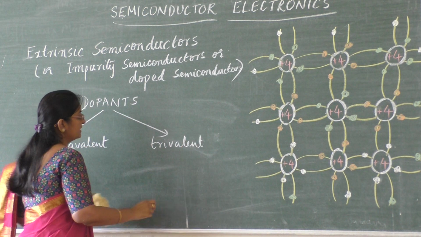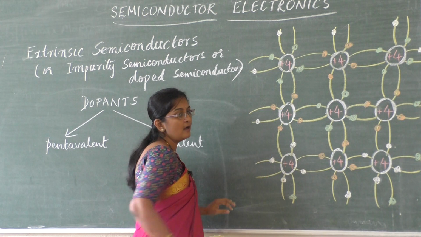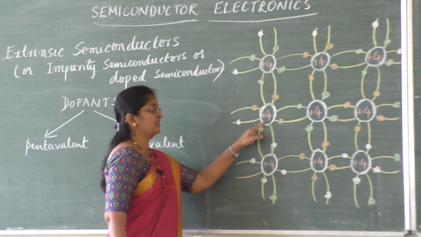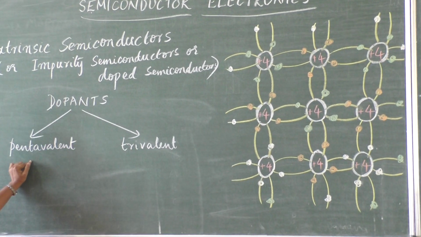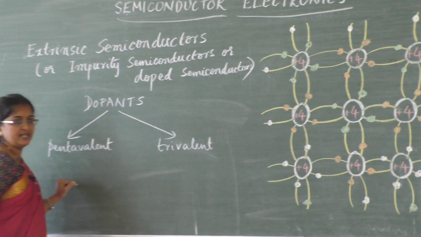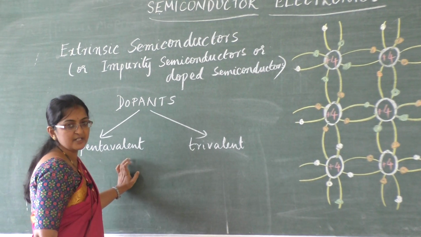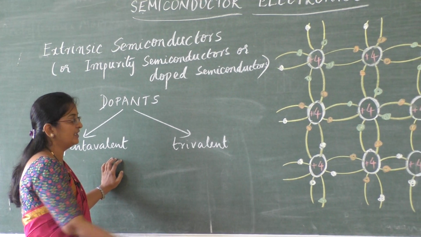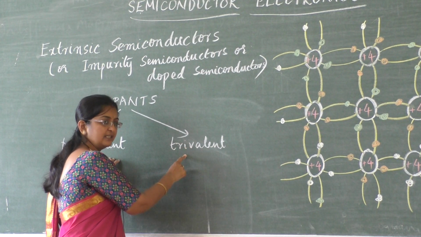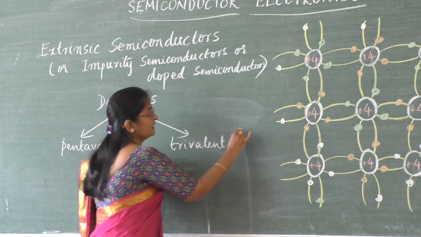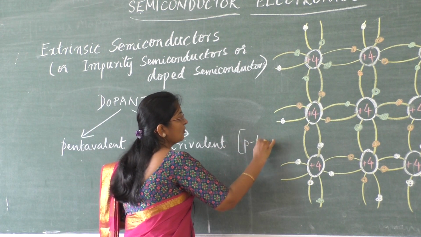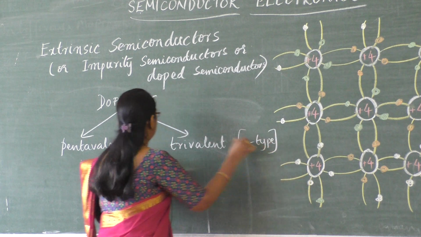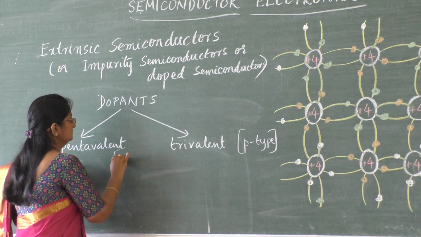The pure semiconductors, here silicon or germanium, are tetravalent. When we add a pentavalent dopant, the resultant semiconductor is called N-type semiconductor, and when we add a trivalent impurity, the resultant semiconductor is called P-type semiconductor.